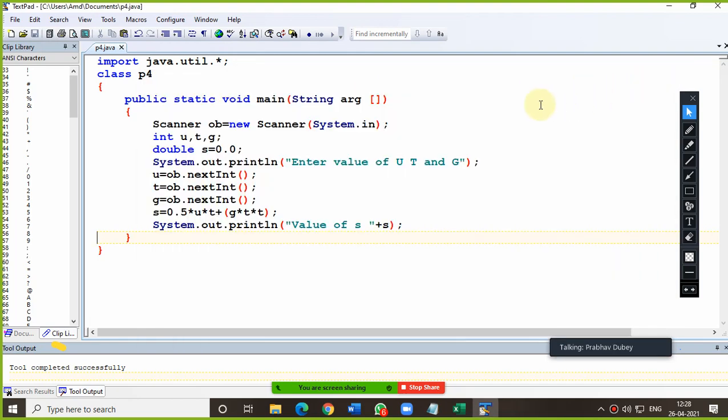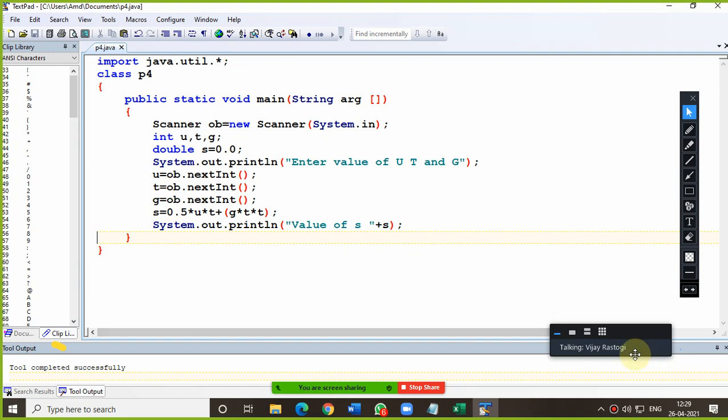Sir, can't we take the variables U, T, and G in double data type as well? Why not? That is up to you. If you think the user can enter decimals, it is always better to use double. Okay, sir. Thank you.